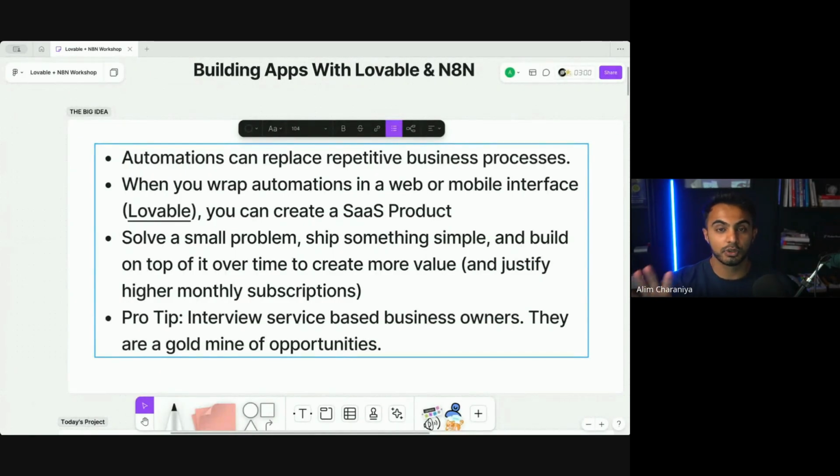There's a lot of y'all out there who want to build HIPAA-compliant apps, B2B SaaS apps, and Supabase and SQL level databases typically handle those types of compliances as well. So the quality of product that you can build when you are building with Lovable and building with Supabase and n8n is fantastic. And I think you can pretty much build anything out there.